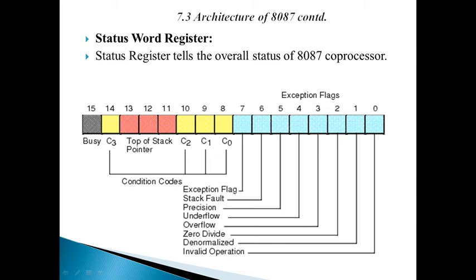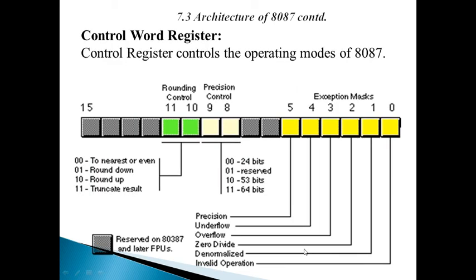Let us move towards the next register, the control word register. Status is a read-only register, but in the control word register we can modify the contents. This is used in order to control the operation. The control register controls the operating modes of the 8087.